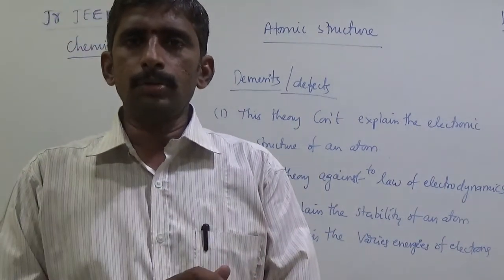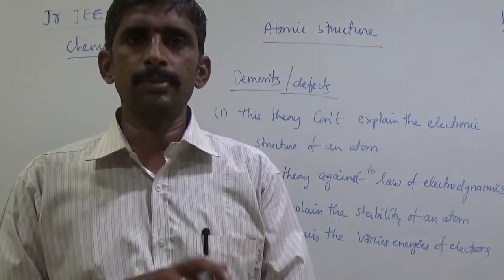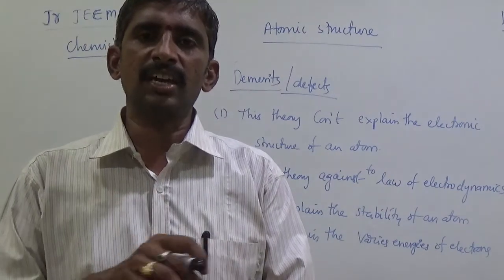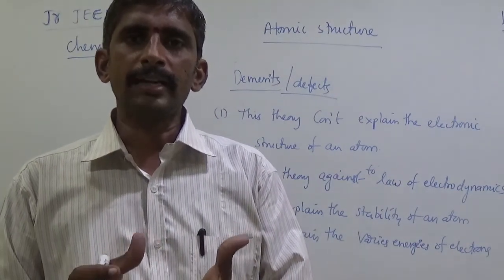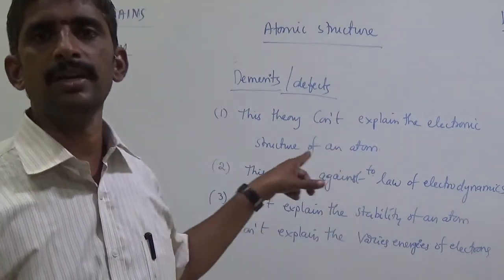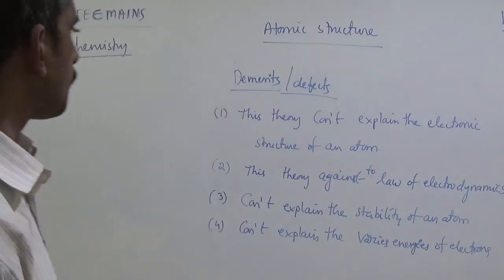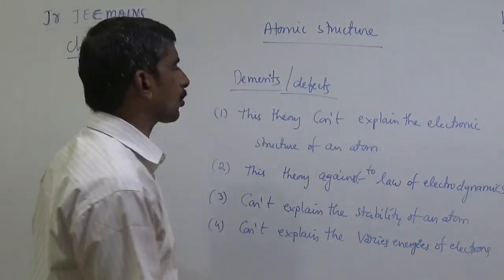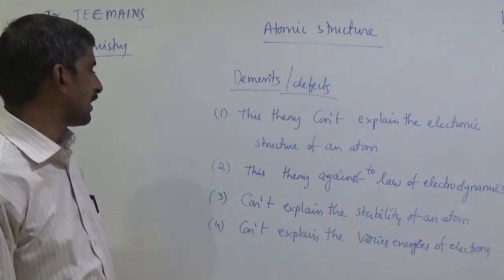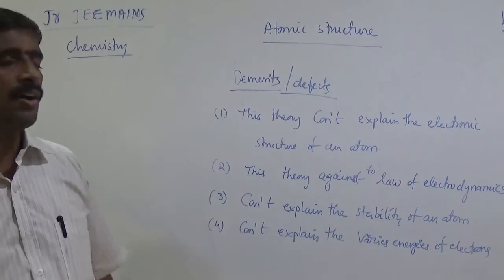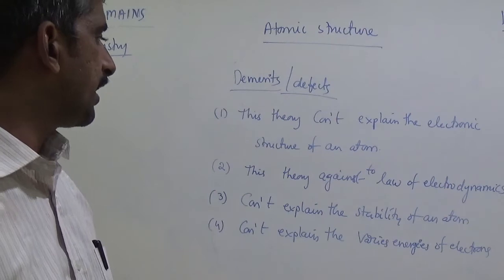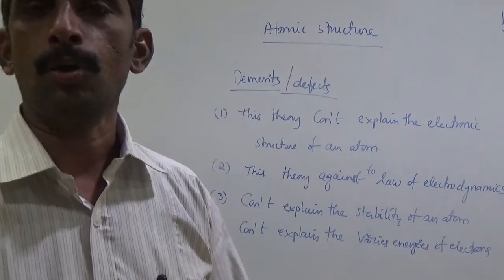According to electrodynamics theory, a positively charged nucleus is surrounded by negatively charged electrons, so the atom should totally collapse, but the atom is stable. This theory cannot explain that stability. This theory goes against the law of electrodynamics, cannot explain the stability of an atom, and cannot explain the various energies of electrons. These are the Rutherford model's limitations.